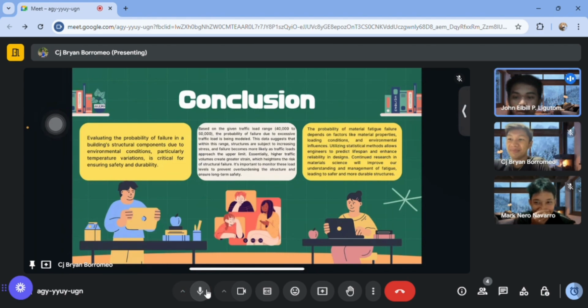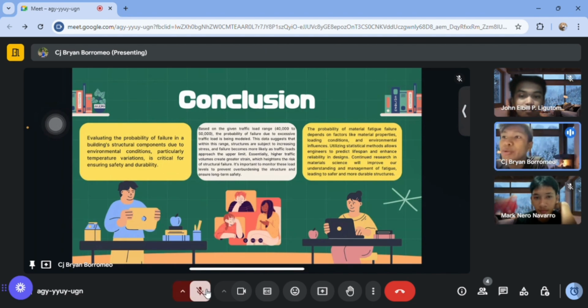Conclusion: evaluating the probability of failure in a building's structural components due to environmental conditions, particularly temperature variations, is critical for ensuring safety and durability. Based on the given traffic load range of 40,000 to 50,000, the probability of failure due to excessive traffic load is being modeled. This data suggests that within this range, the structure is subject to increasing stress, and failure becomes more likely as traffic loads approach the upper limit. Essentially, higher traffic volumes create greater strain, which heightens the risk of structural failure. It is important to monitor these load levels to prevent overburdening the structure and ensure long-term safety.